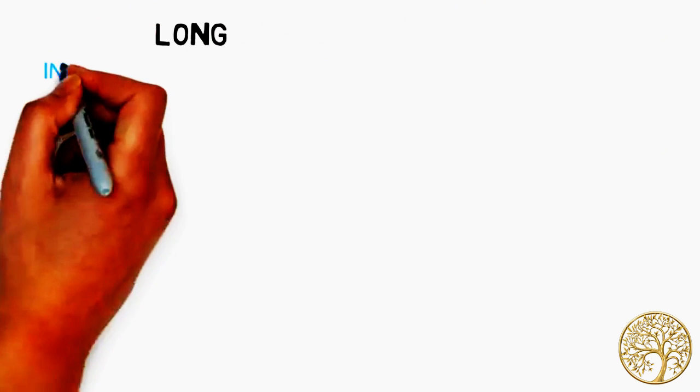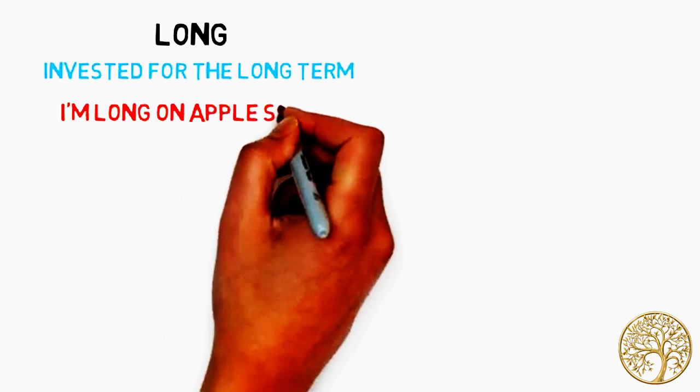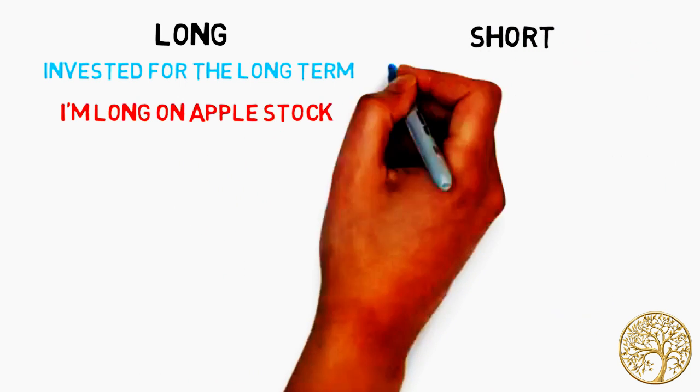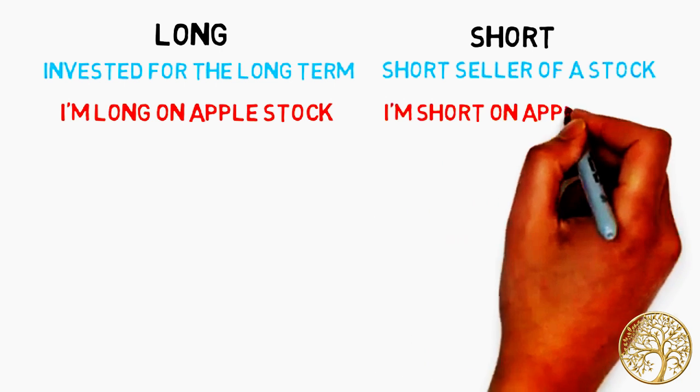Long. You are invested in a stock for the long term. You think the stock will go up. For example, I could say I'm long on Apple stock. Shorts. You are a short seller of a stock. You think the stock will go down in the future. I can say I'm short on Apple stock.